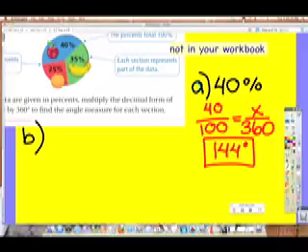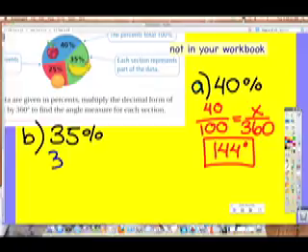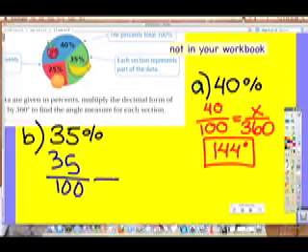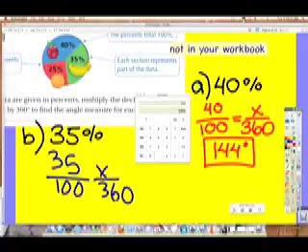Okay, so what I did was put 35 on top, because that's 100%, and then bottom left. Good job, Tegan. Good job, good job.